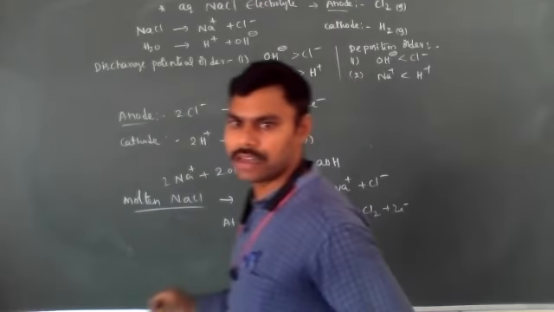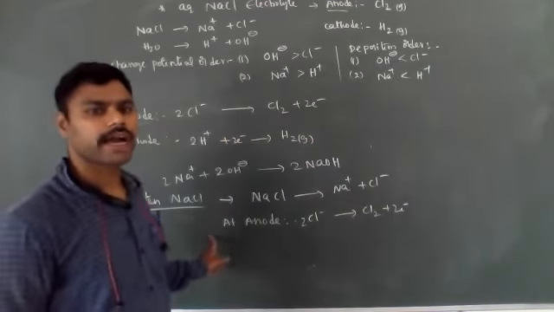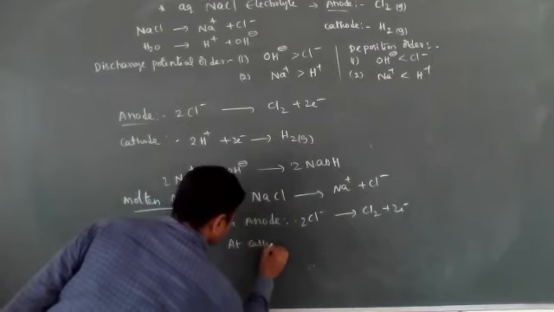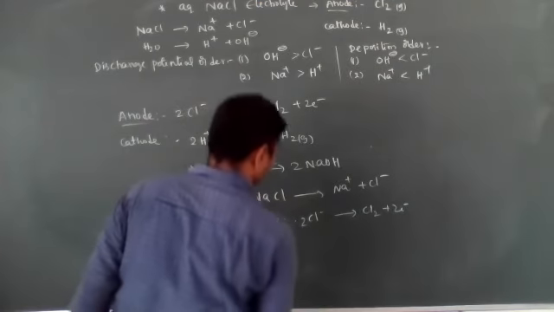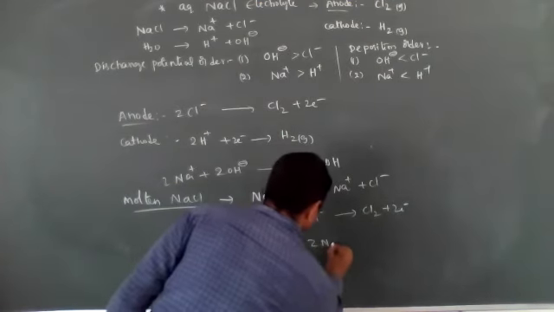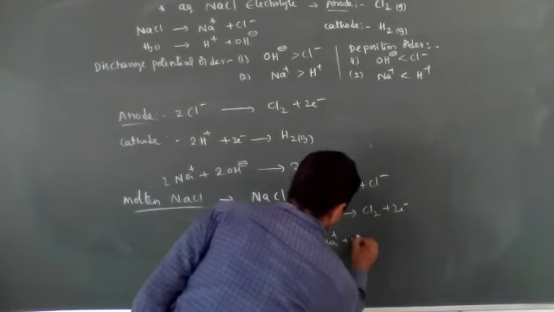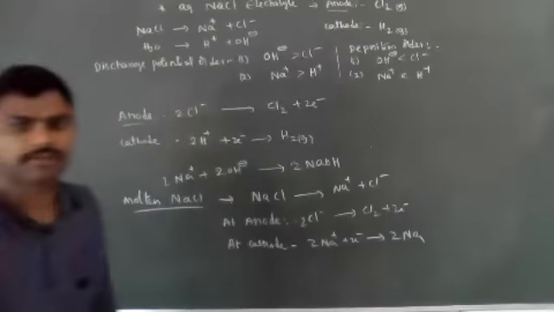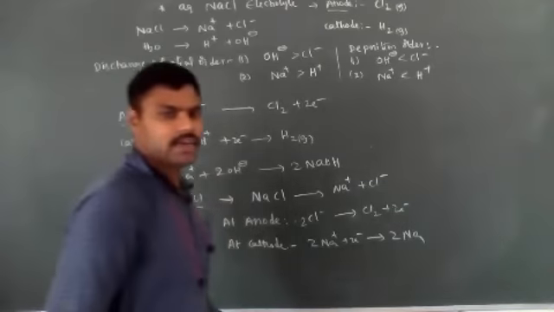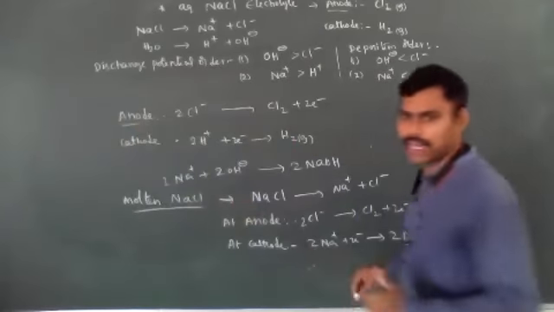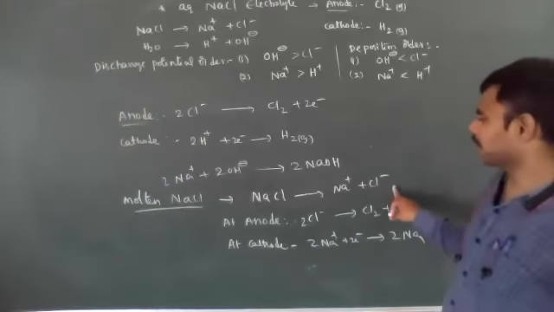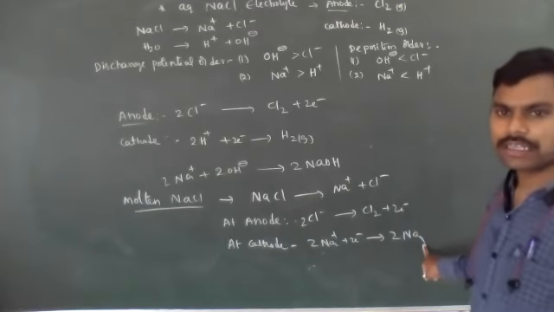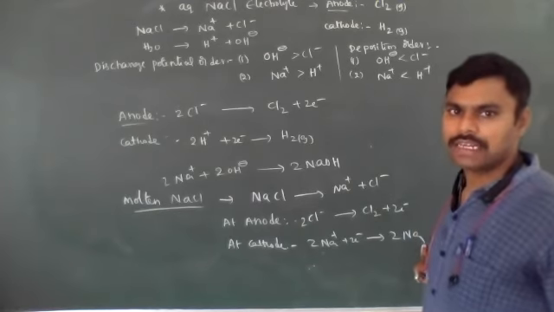The two electrons formed at the anode move to the cathode side, and at the cathode, two Na plus ions accept two electrons and deposit sodium metal. Okay, so molten NaCl on electrolysis, what are the products formed at the cathode and anode? At the anode chlorine gas and at the cathode sodium metal.